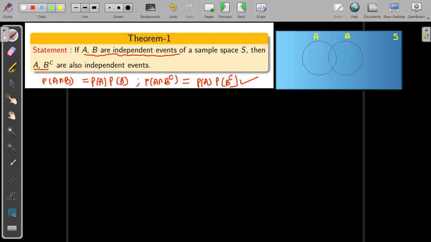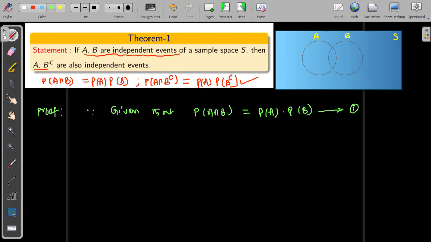Let us follow the proof. Given that P of A intersection B equals P of A times P of B, since A, B are independent events. Let us call this equation 1.